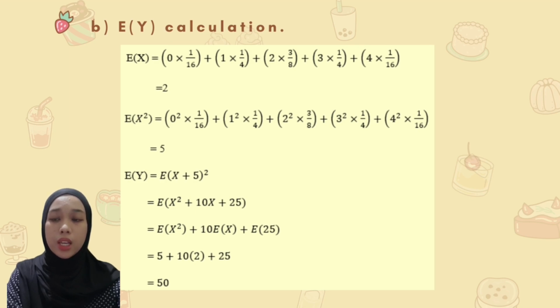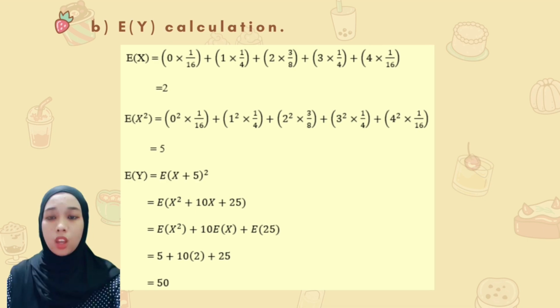For E(X squared), the calculation is 0 squared multiplied with 1 over 16 plus 1 squared multiplied with 1 over 4 plus 2 squared multiplied with 3 over 8 plus 3 squared multiplied with 1 over 4 plus 4 squared multiplied with 1 over 16,